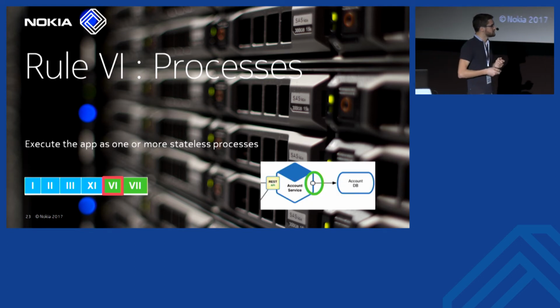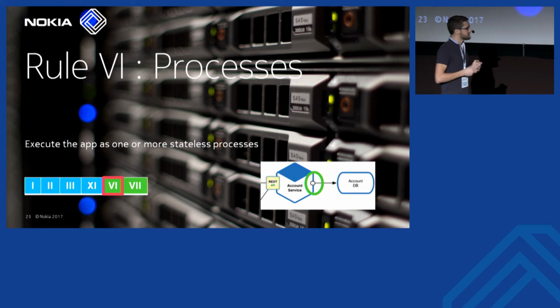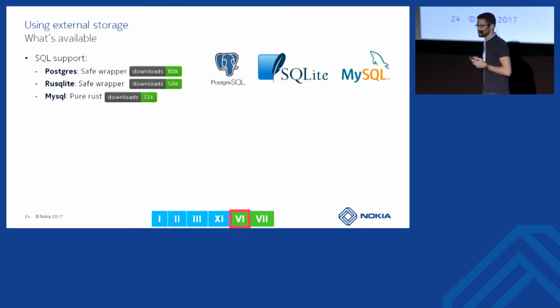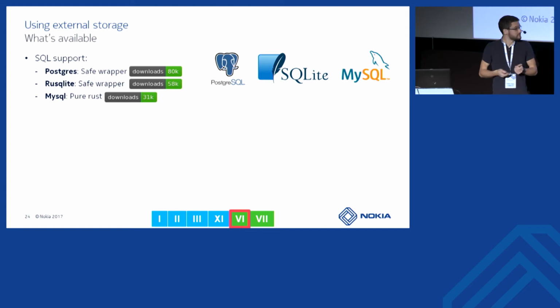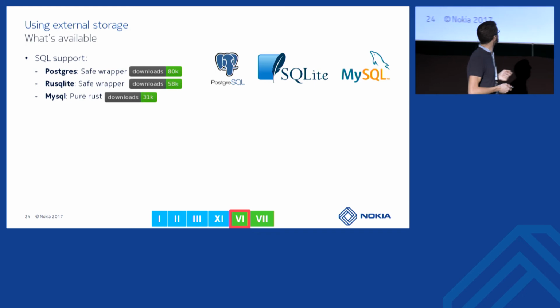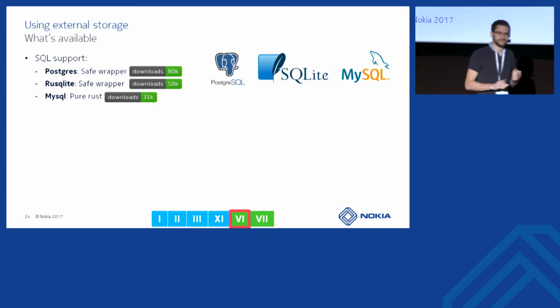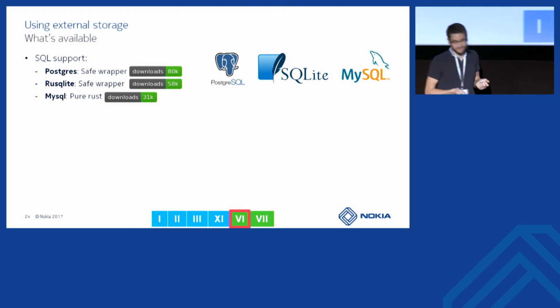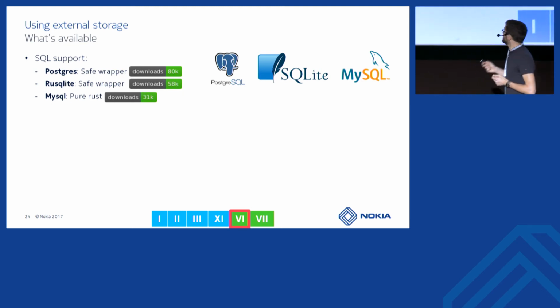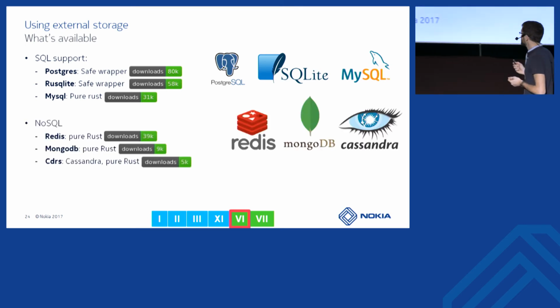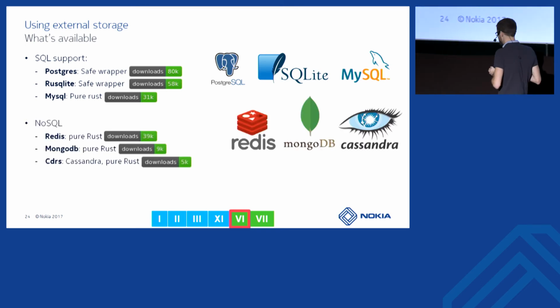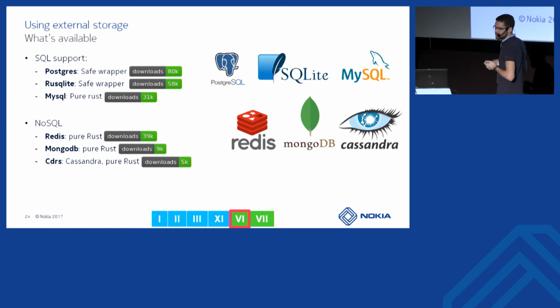So let's see how we can integrate our service with a database. First, what is available? Well, we have good support for things like Postgres, SQLite, MySQL. But forget about SQLite. I said we don't use the file system, and this one is using the file system. Well, if you don't want to use SQL, you can use NoSQL, and for that there is good support for Redis.